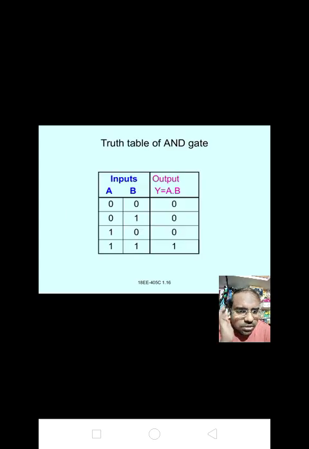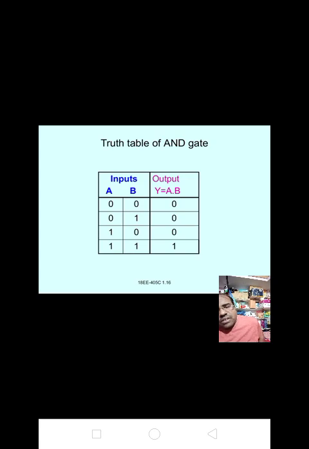AND gate operation. Here I have given that operation in a truth table form also. Here we have two input variables, that is, we want to give the 4 input combinations to the AND gate, that is 2 power 2, the code for 2 inputs is 2 1. For the first one, 0 0 is the input, we get the output y equal to A into B, that equal to 0.